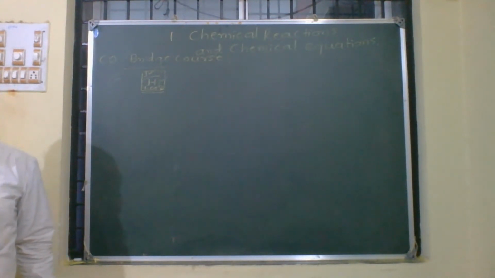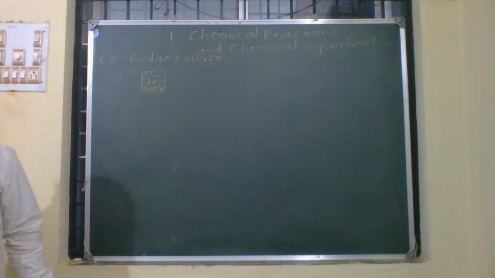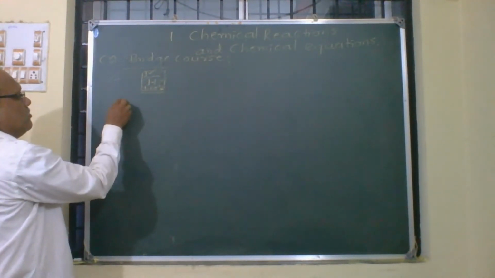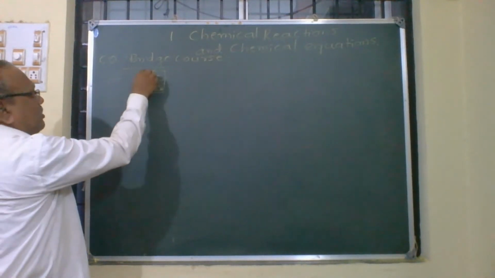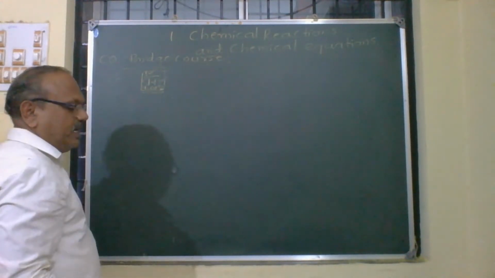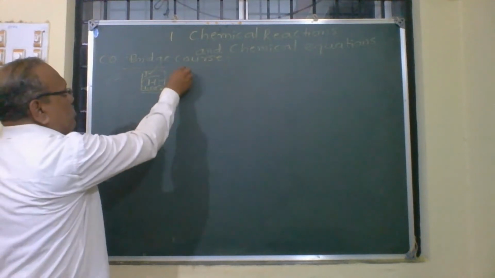Mass number. If you come to helium on the extreme right, you can see helium has atomic number 2. See, hydrogen has atomic number 1 and atomic weight. Now the question is, what is an atom?